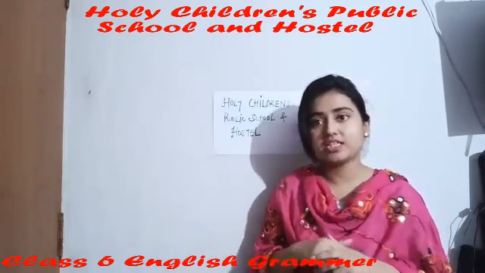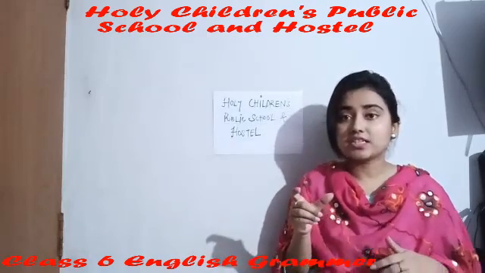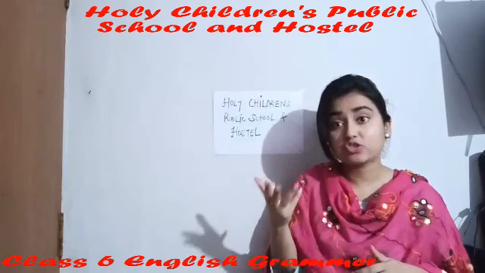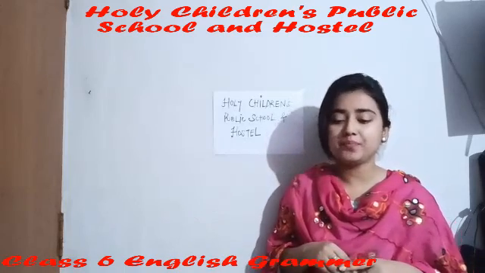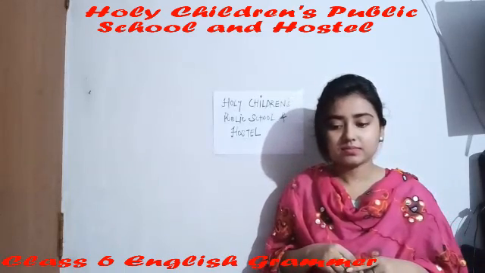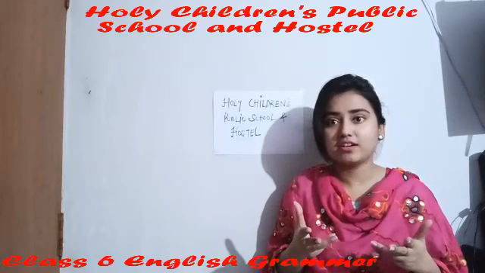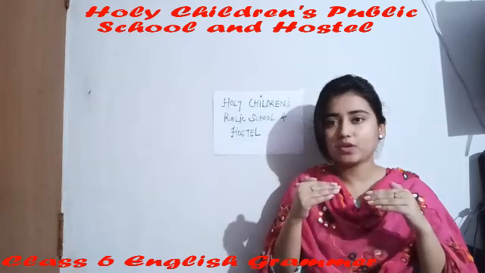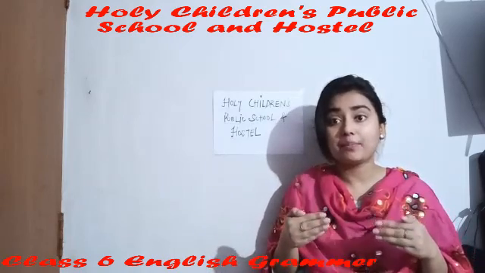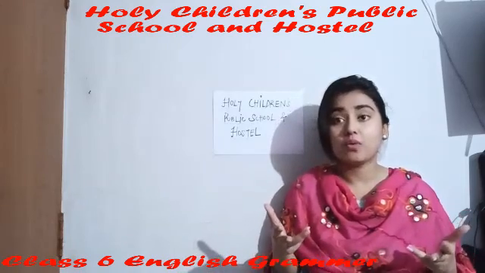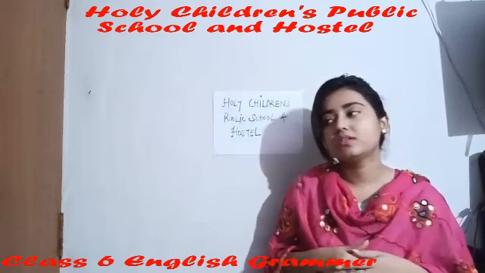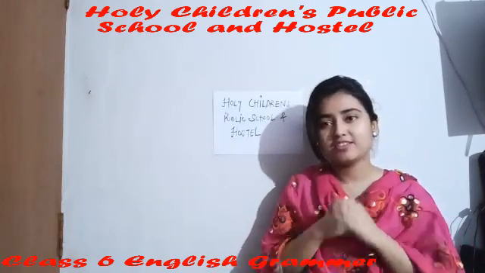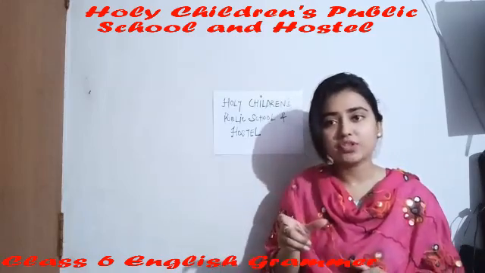So exclamatory sentences are the sentences which have a higher level of feelings, strong feelings. Examples can be: Wow, what wonderful weather! So we are representing a feeling of happiness or surprise. Or it can be: Oh no, I hoped I was the first topper this year! So this is a kind of exclamatory sentence.